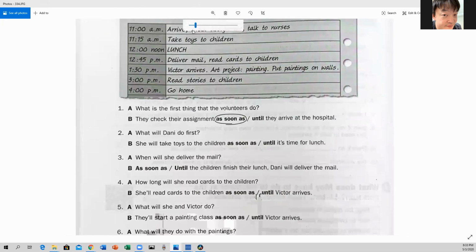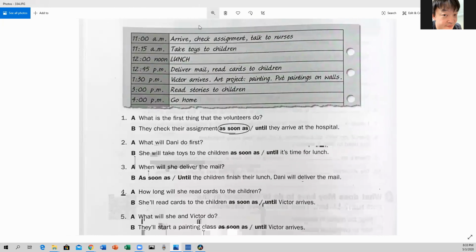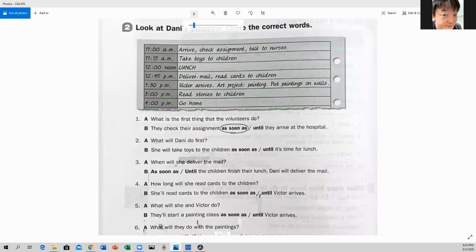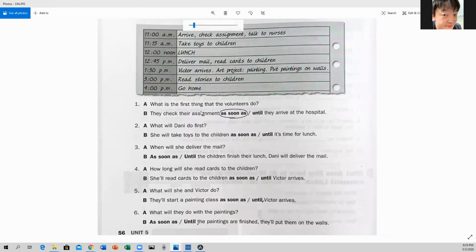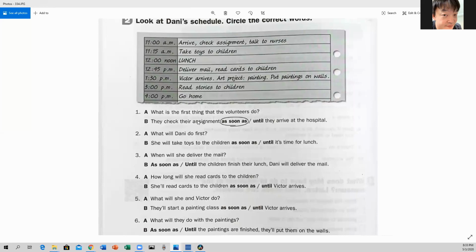So now you have, let me just make it a better fit. Okay, good. So this is Danny's schedule. 11 a.m., 11:15, noon, 12:45, 1:30, 3, and 4 p.m. So what is the first thing that the volunteers do? They check their assignments as soon as or until they arrive at the hospital. As soon as they arrive at the hospital. How do you know? Because arrive, check, they are on the same line here.